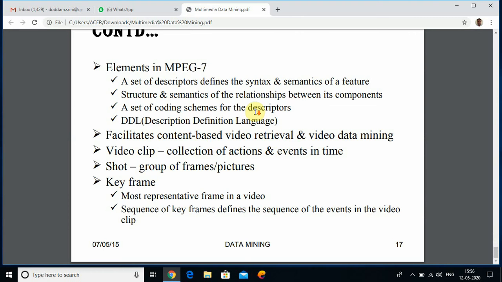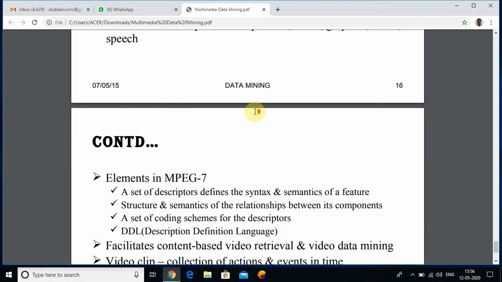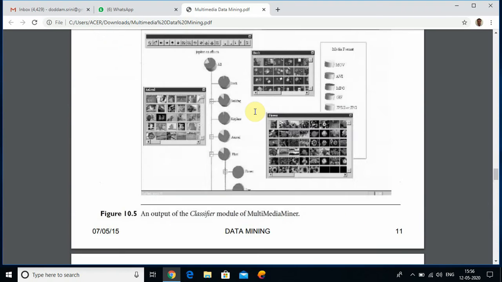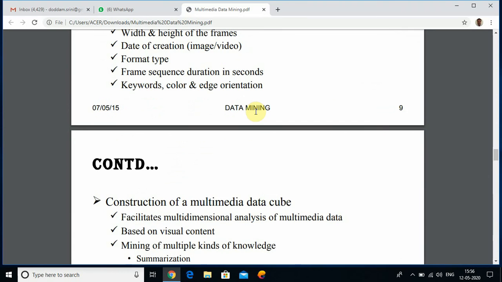This is the discussion about multimedia data mining. From an examination point of view, looking at previous question papers, suppose the examiner asks a question like: explain multimedia data mining in detail. What is the answer?